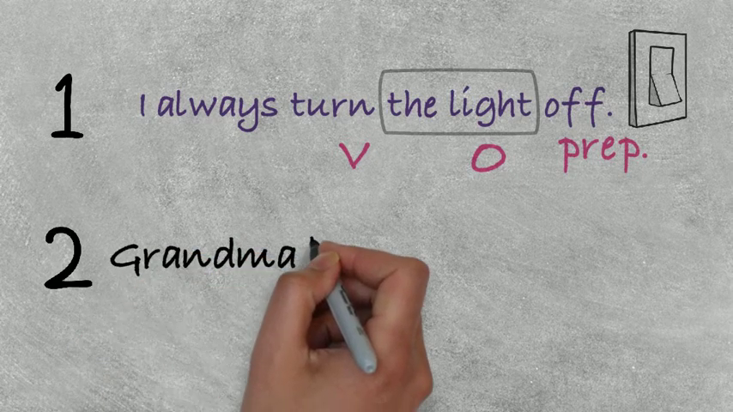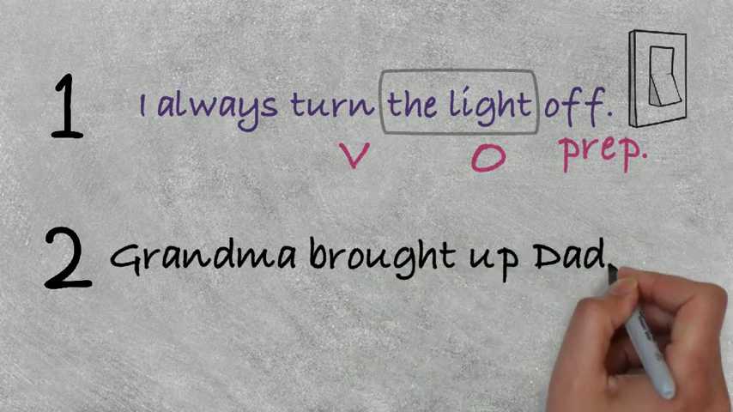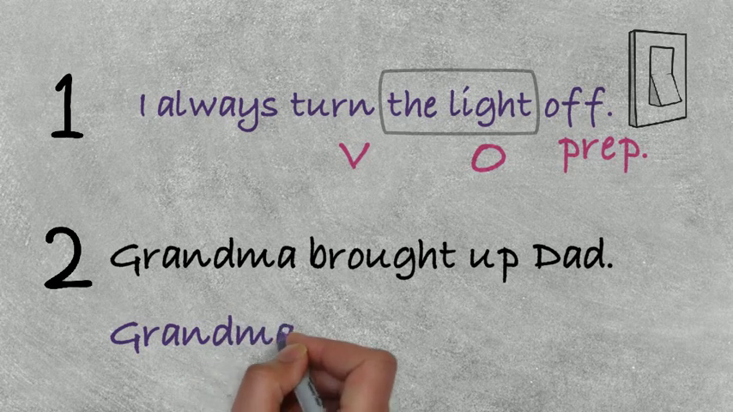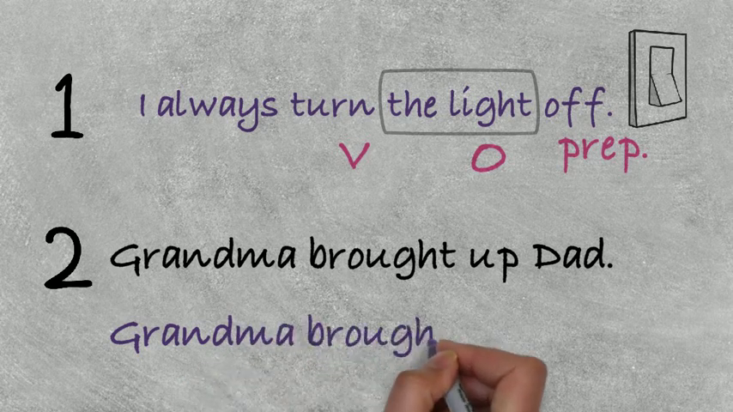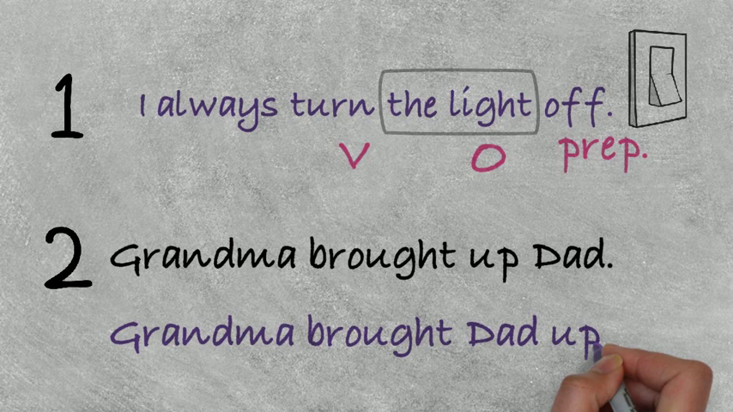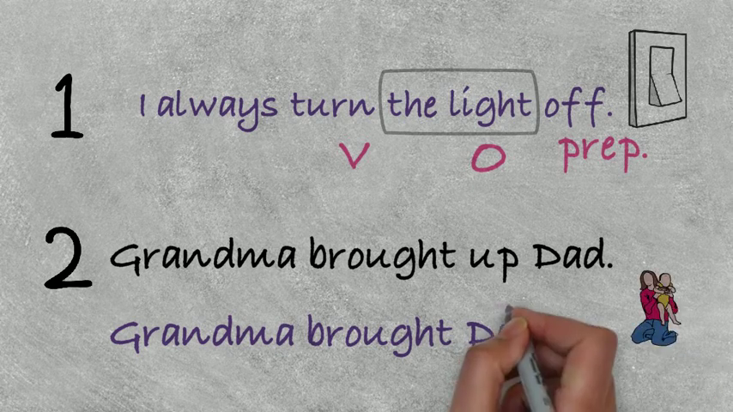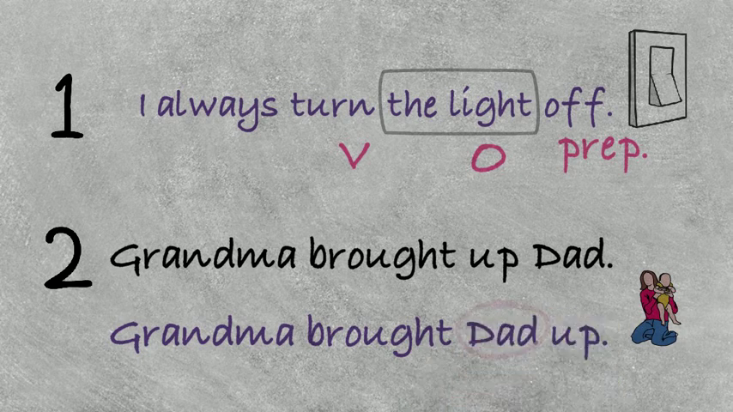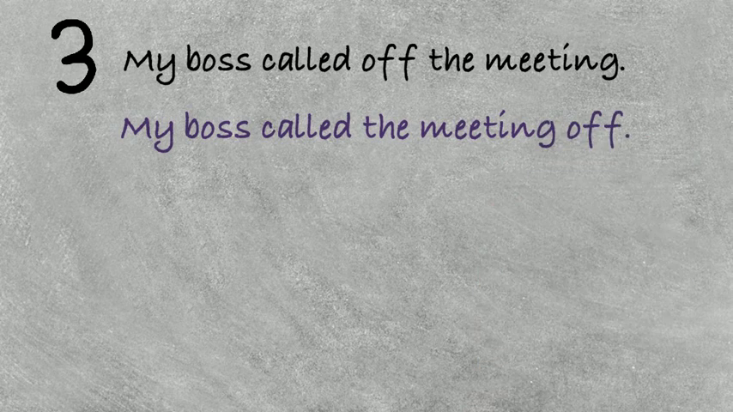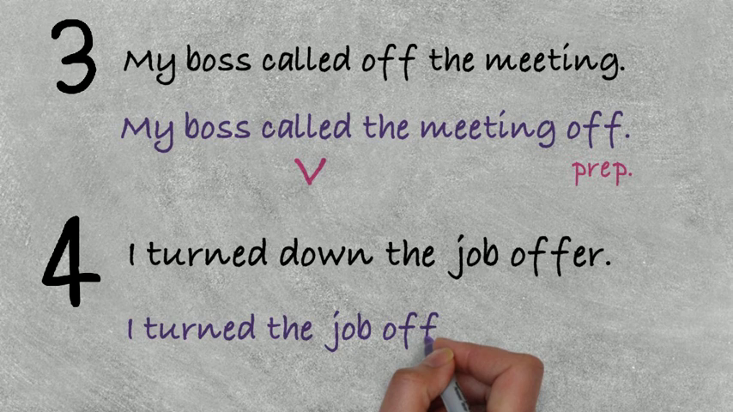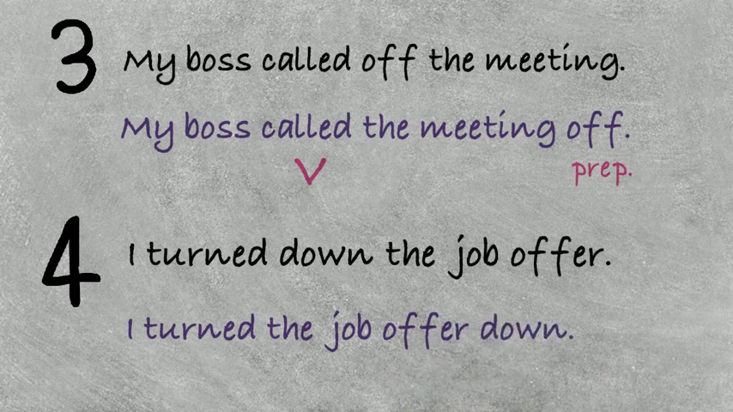Okay, so another example is Grandma brought up Dad. You can also write like this: Grandma brought Dad up. So the rule goes like this. I simply move the object Dad between brought, which is the verb, and up, which is the preposition. So my boss called off the meeting. You can also say my boss called the meeting off. I turned down the job offer. I turned the job offer down.